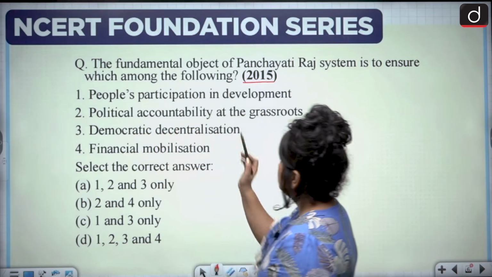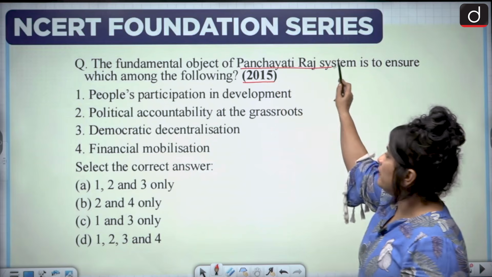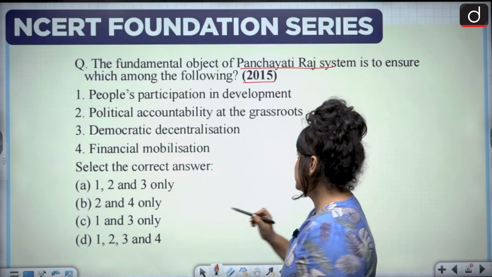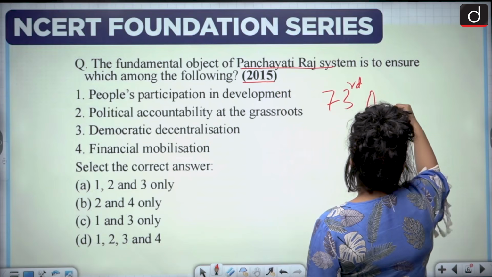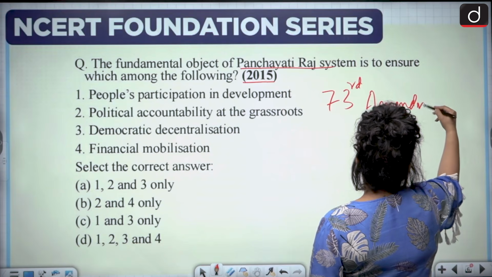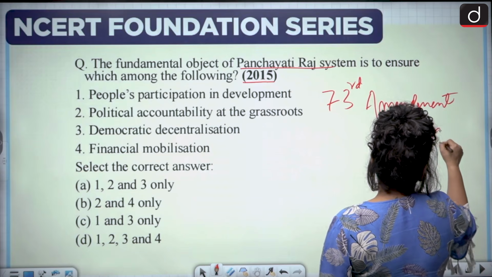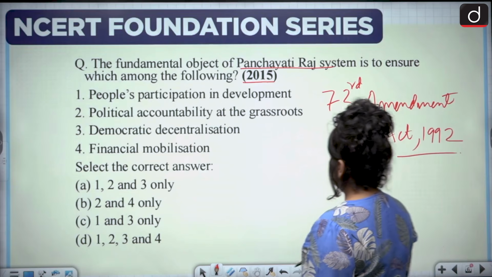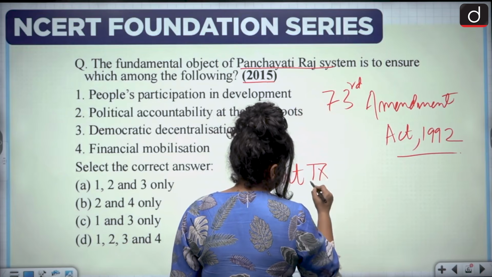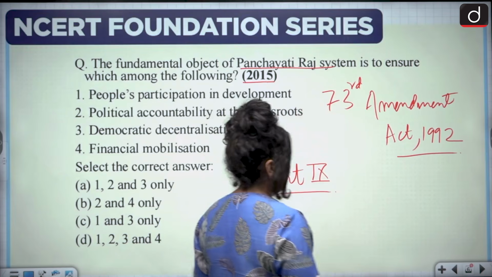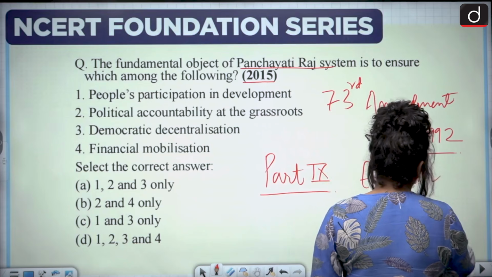One is people's participation in development. Now let's try and understand that whenever we talk about the Panchayati Raj system, we are basically referring to the 73rd Amendment Act of 1992, which added part 9 into the Constitution, all right, along with an 11th schedule.